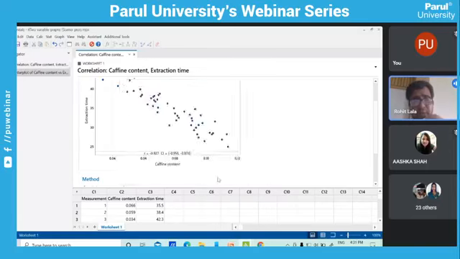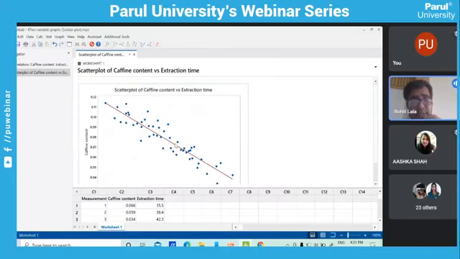When I click OK, see, a beautiful regression line is prepared, and on the basis of it, I get beta 0 and beta 1x. So obviously here, y is equal to a plus bx. The a value is my beta 0, which is 0.2099.